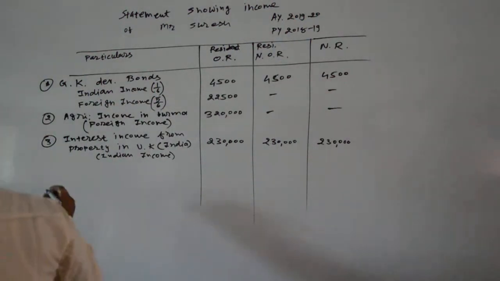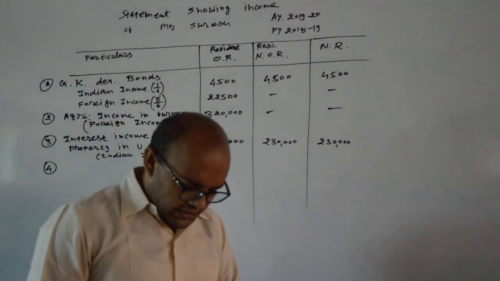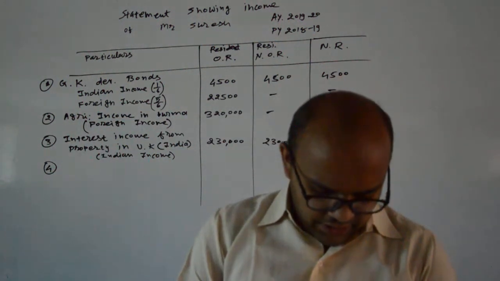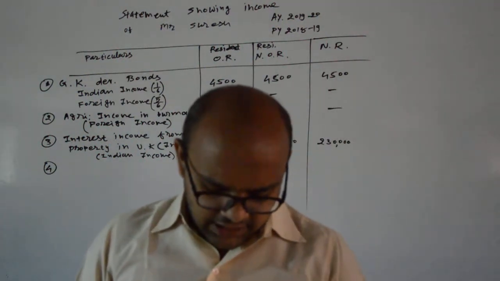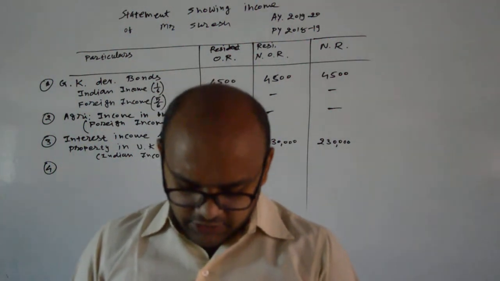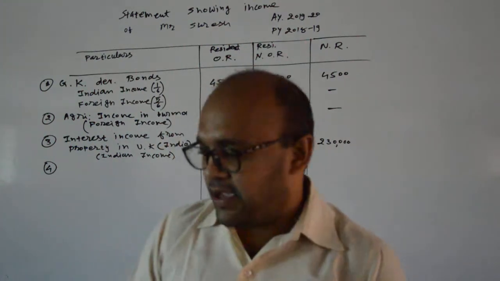Next, the fourth point: income earned from a business in Japan, which is controlled from Mumbai. In brackets it is given that 7,75,000 is received in India and the total amount is rupees 11,75,000.